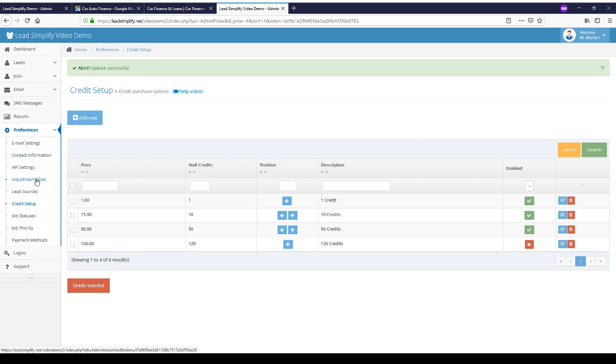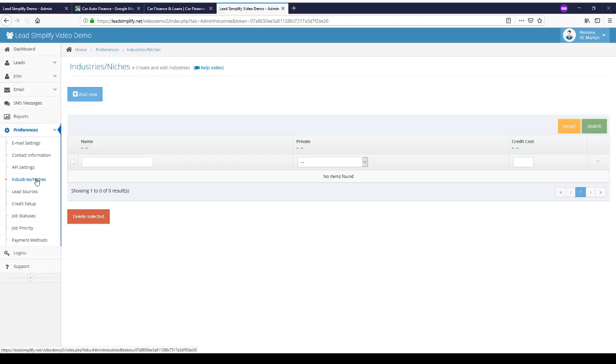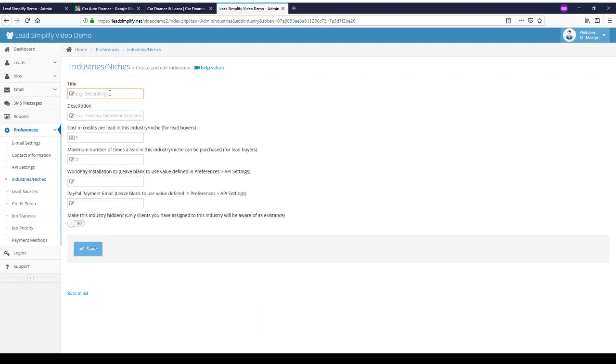So the next thing to do is create our industries and niches. So if we jump onto an industries tab, we click add new. What we're going to do is call this one auto finance. Now we've got an option: cost in credits per lead in this industry and niche for lead buyers.